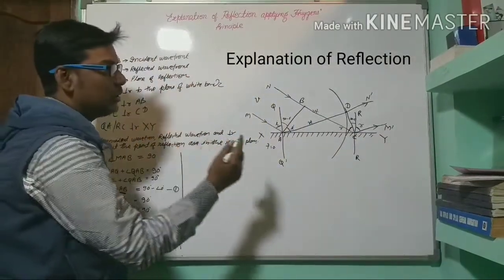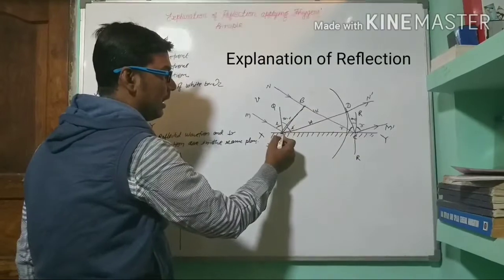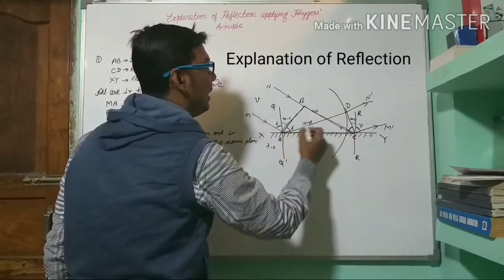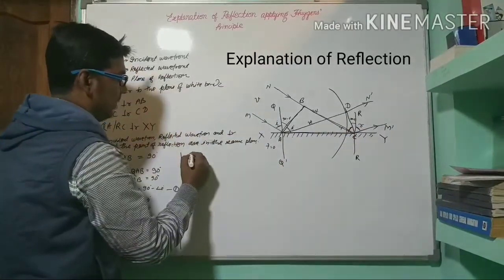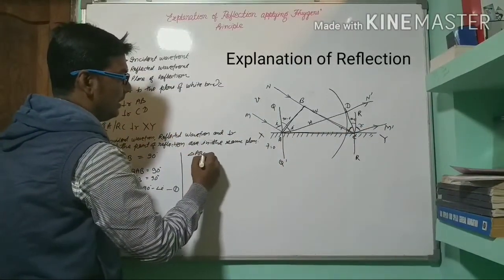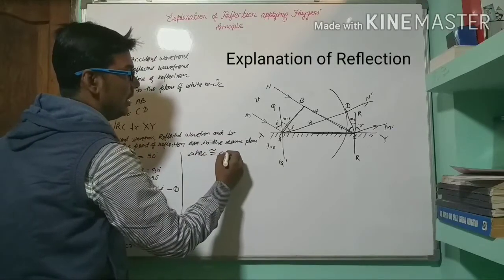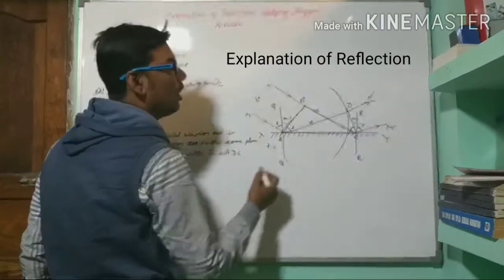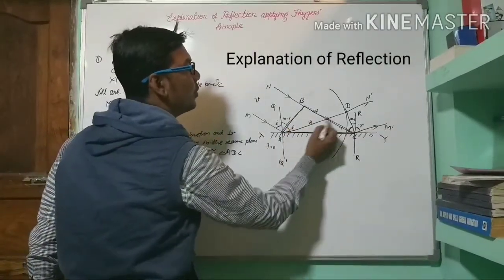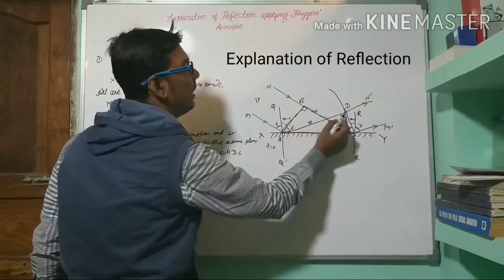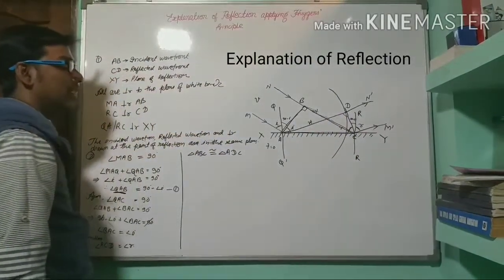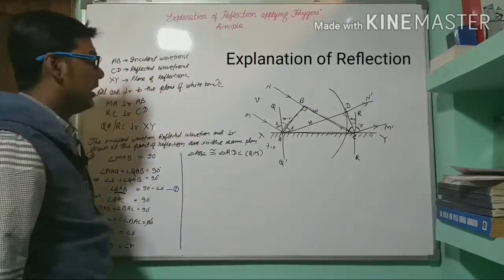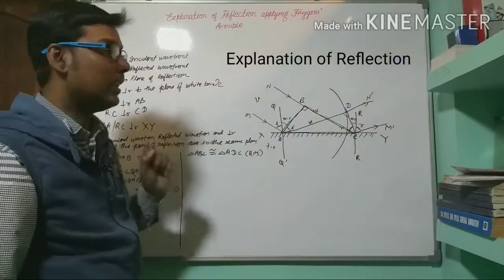Now consider two triangles, ABC and ADC. Triangle ABC is congruent to triangle ADC. Why? Because this AC distance is common, this one is equal to this one, and this angle is 90 degrees. Therefore, from RHS, both triangles will be congruent.